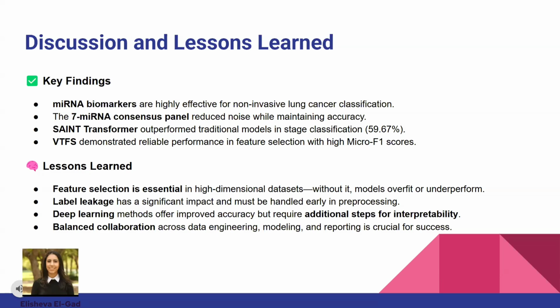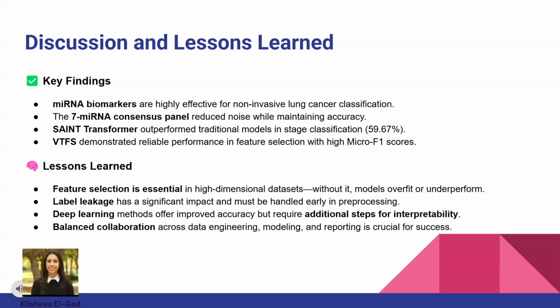We confirmed that microRNA biomarkers are highly effective in classifying lung cancer, especially when we reduce the feature set to a meaningful panel. By applying 7 different feature selection methods, we identified a 7 microRNA consensus panel that consistently improved model accuracy and reduced noise. Among the models we tested, the SaINT transformer showed the strongest performance for stage classification, reaching nearly 60% accuracy, which is particularly important because early stage detection has the biggest impact on survival.